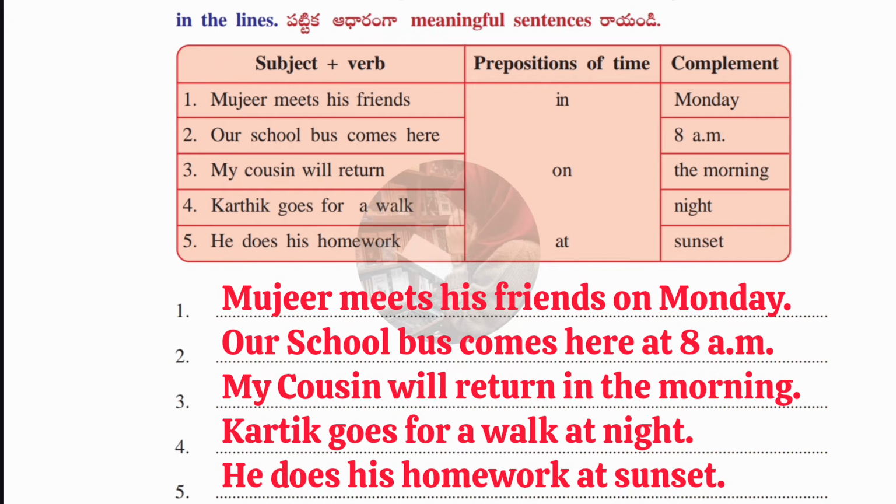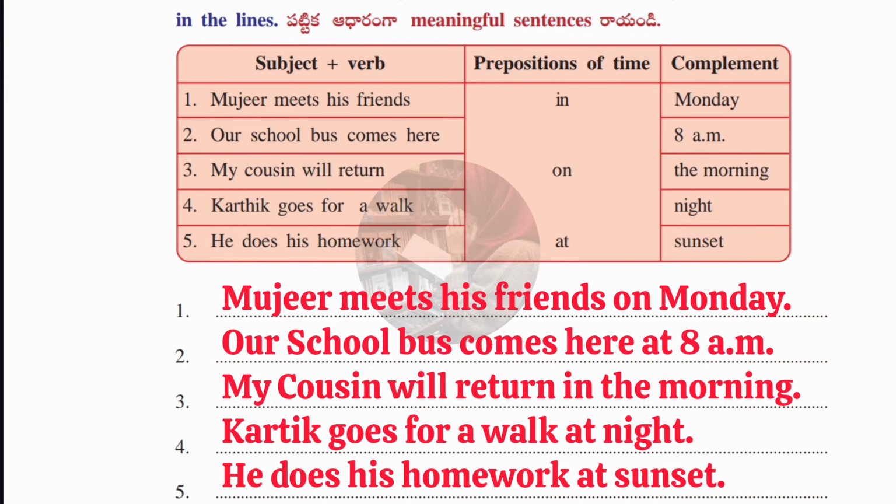Second one, our school bus comes here at 8 a.m. Third one, my cousin will return in the morning. Fourth one, Karthik goes for a walk at night. Fifth one, he does his homework at sunset. These are the 5 sentences.